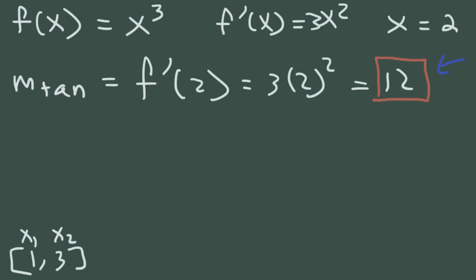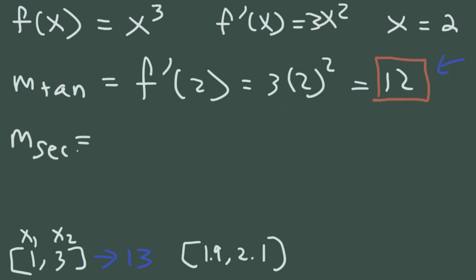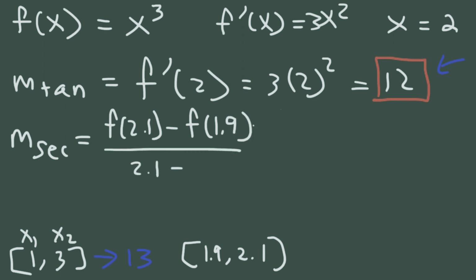So I'm just going to write this down on the bottom for reference. Now let's choose numbers that are closer to 2, like 1.9 and 2.1. So 2 is the midpoint. So it's going to be f of 2.1 minus f of 1.9 over 2.1 minus 1.9. So let's plug in 2.1 into that expression.